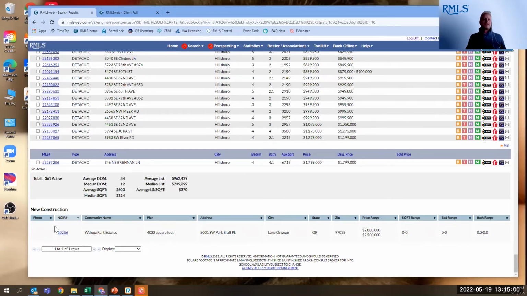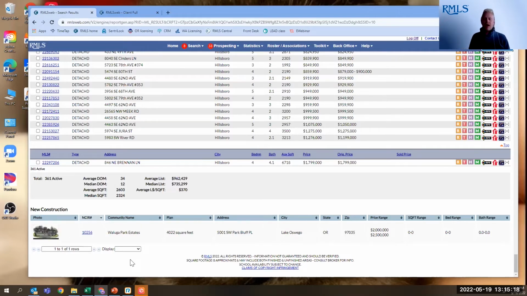So when you are doing a search, regardless of all the criteria that you've put in, if there is a new construction information record in that area, that MLS area number or zip code, it will show up here at the bottom of your search results. And the benefit of that is that it gives you the knowledge of new construction that's going into the area. Of course, this is dependent on the listing agent entering this in, but this provides you two things.